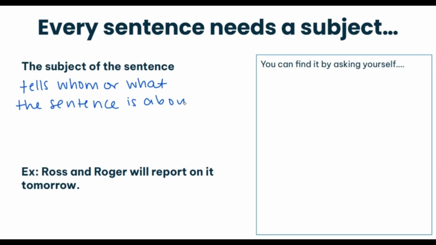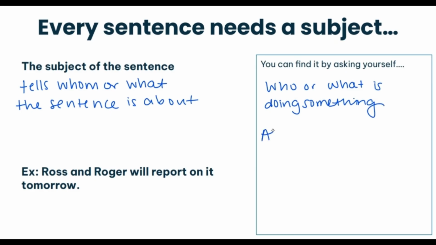You can find the subject of a sentence by asking yourself who or what is doing something, or about whom or what is being said.